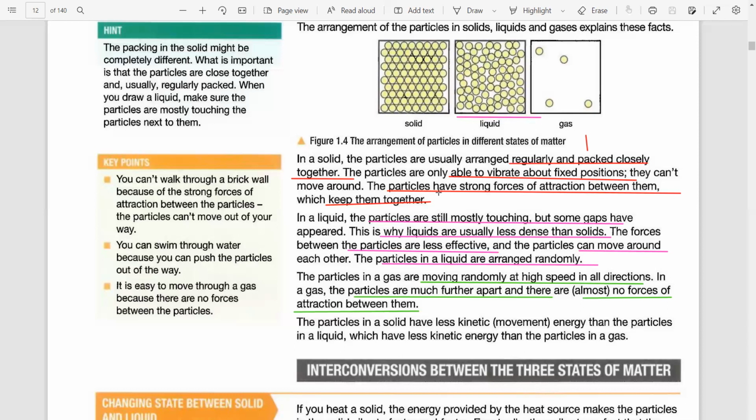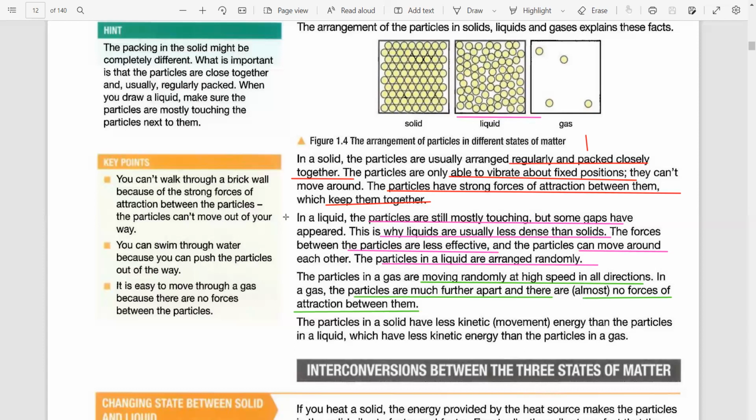Next thing was that the particles have strong forces of attraction between them. They hold each other strongly to keep themselves together. That is why we can never see a table evaporate. We can never see a laptop vibrate and vanish just like a gas.